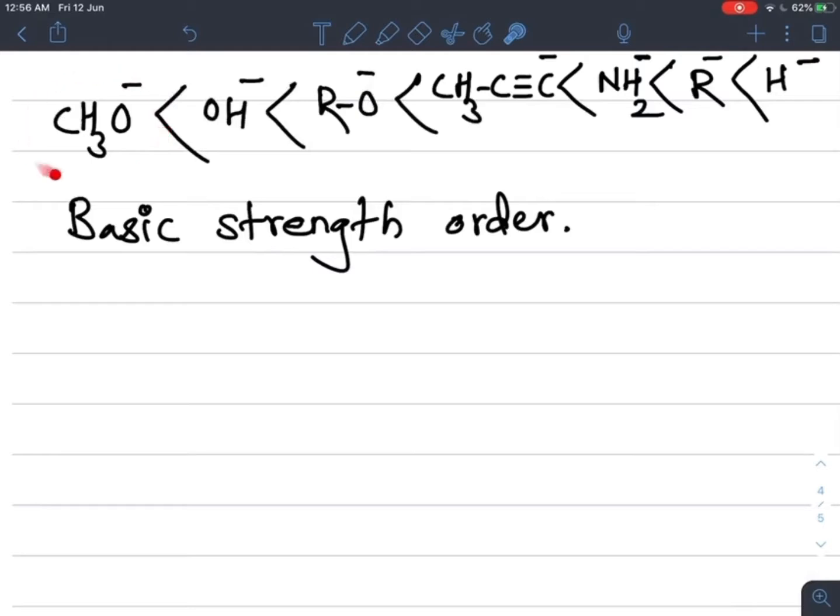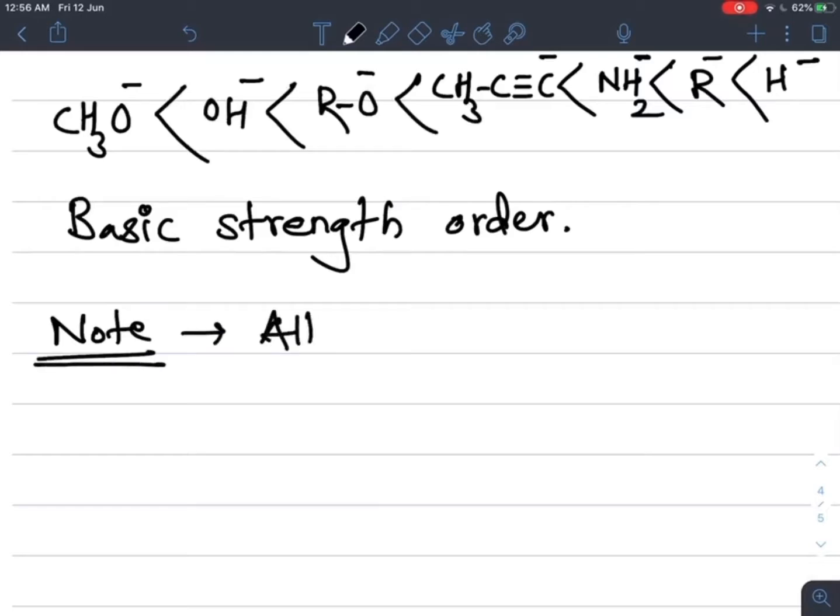Methoxide ion is less basic than the hydroxide ion, but all other alkoxides are more strongly basic than the hydroxide ion. Methoxide ion is less basic than OH minus, and the other alkoxide ions are strongly basic compared to hydroxide ion. So write that down, it is the most important note.